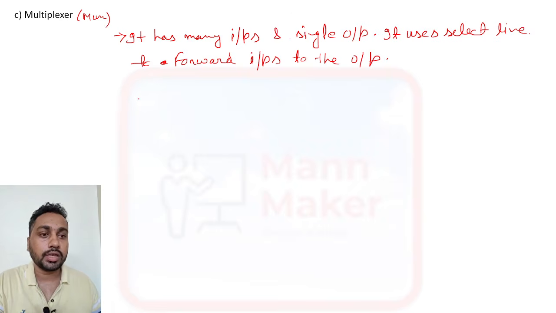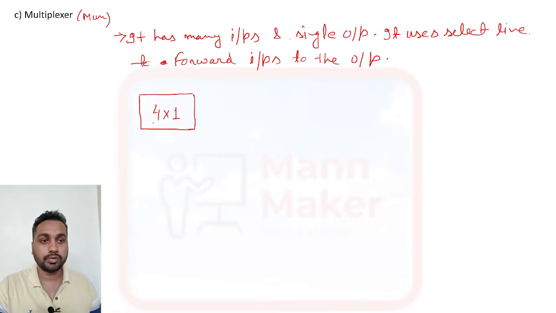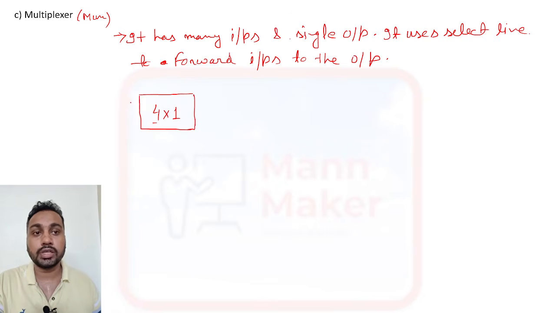If you see the block diagram, it will be like this. Suppose we have a 4 into 1 mux. Whenever a mux is there, they will represent it like this. 4 means many inputs, so you need to make 4 lines as inputs. This is the input, and 1 means a single output. 4 into 1. Like that they will ask 8 into 1, 64 into 1. Like that the multiplexer will be there.